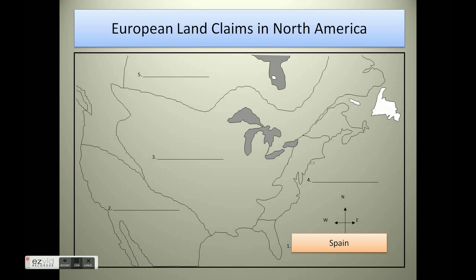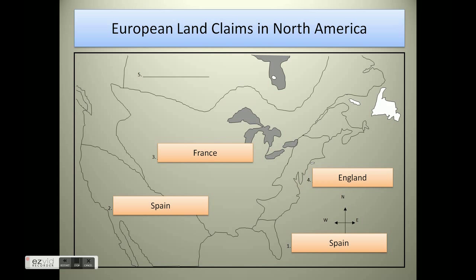Spain had claimed Florida. Spain also claimed California and Mexico. France claimed the central part of what is now the United States. England claimed the East Coast, and England also had territory up in Canada.